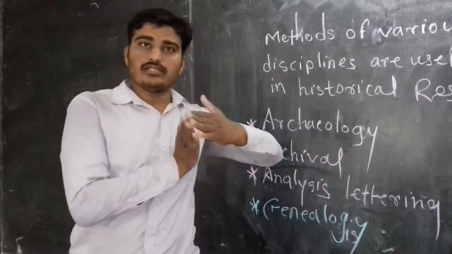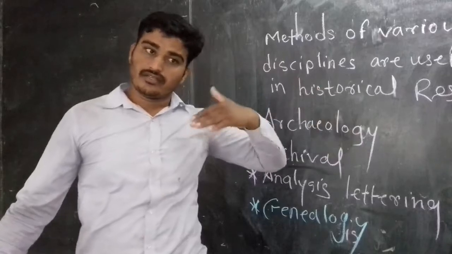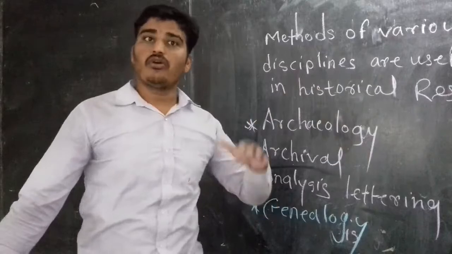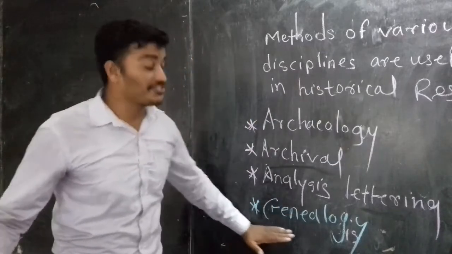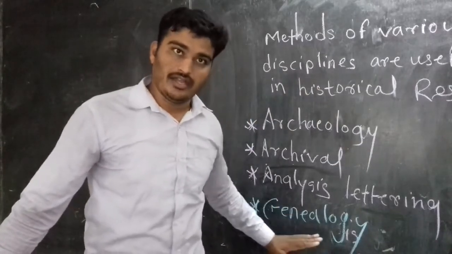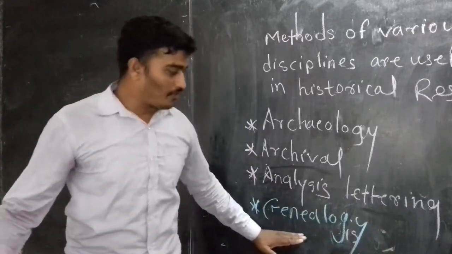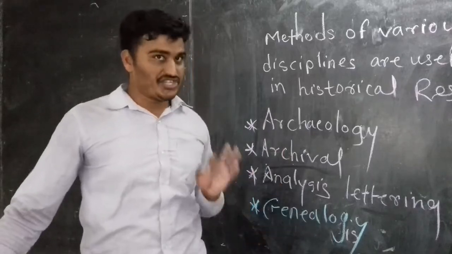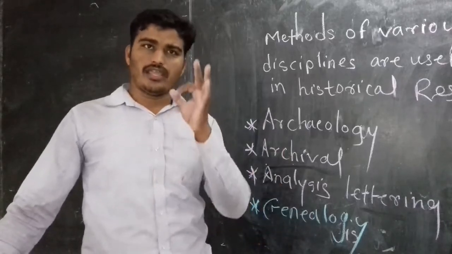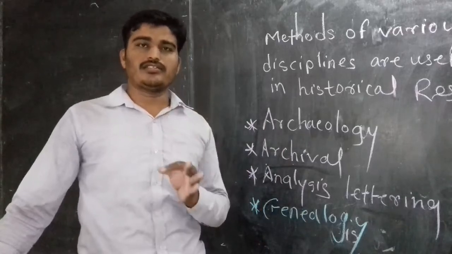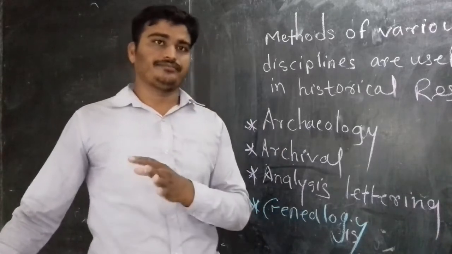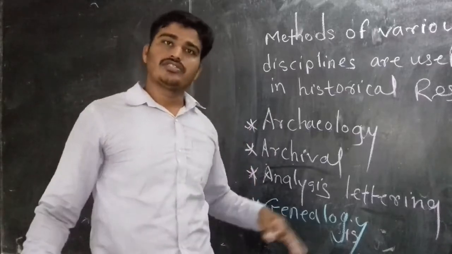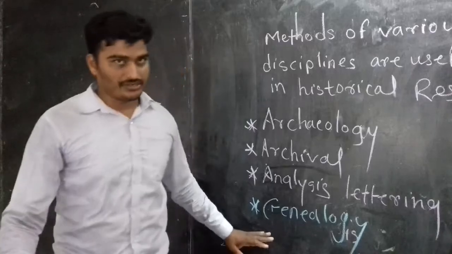About their whole generation, whatever information is there, all this information comes under genealogy. In short, we can say the information about the generation is called genealogy. In genealogy, about each and every generation, each and every person, his life and his work, all this information comes under genealogy.